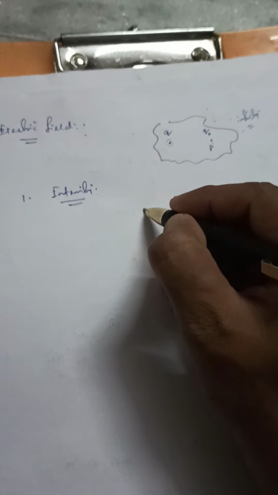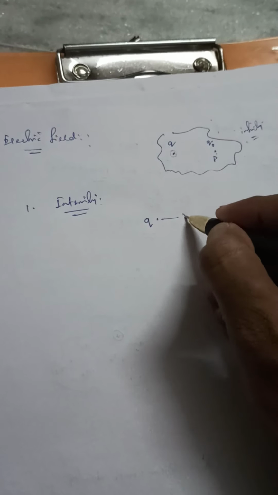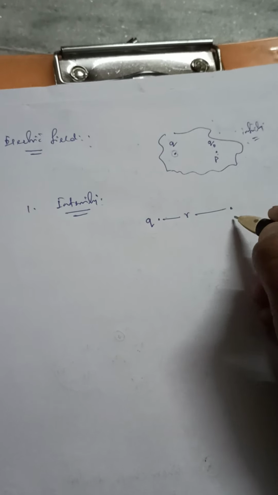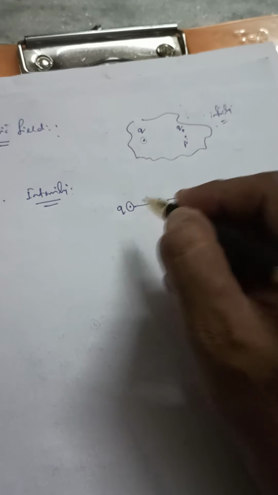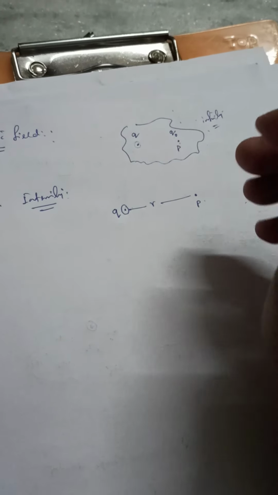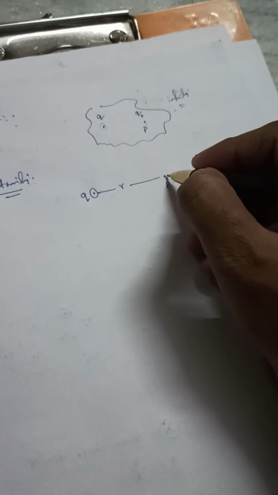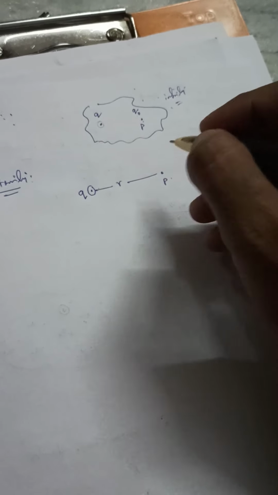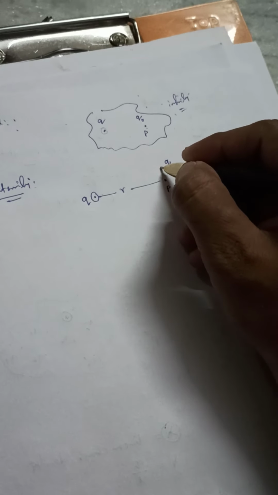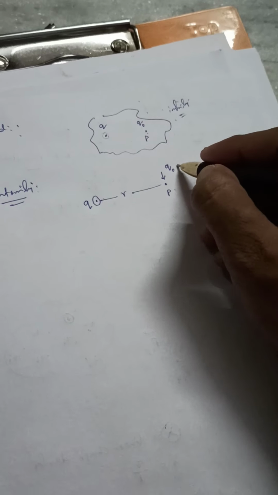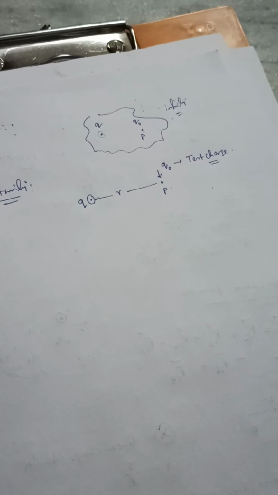Suppose there is a charge small q, and at a distance from it there is a point P. Let us consider the point P is already within the field of this small q. Then at the point P, what is the field intensity? The idea is that to calculate the field intensity at the point P, you have to imagine that you are placing a test charge at that point.